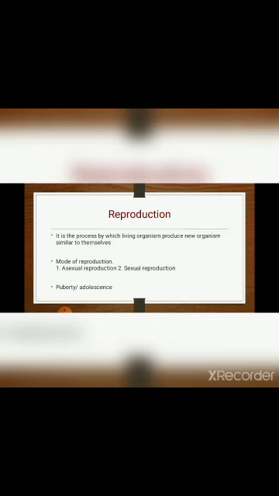So what is puberty? Puberty is when physical growth stops but reproductive growth starts. That transformation is called puberty. In human males it is around 13 to 14 years of age, whereas in human females it is 11 to 13 years. During that period certain physical changes occur in both sexes, and development of secondary sexual characters is seen during puberty. Clear?